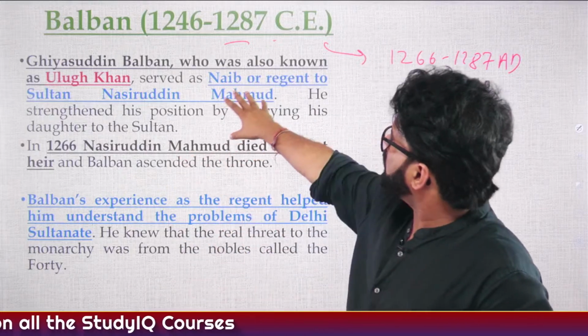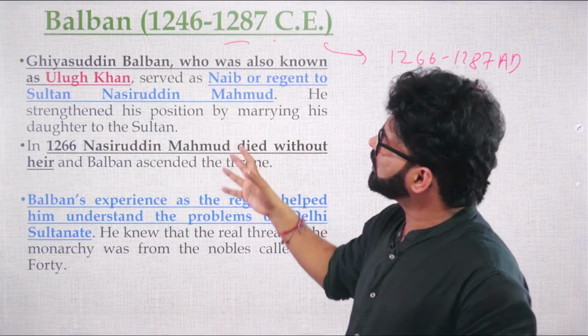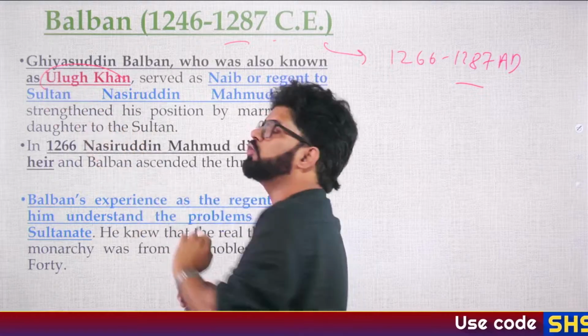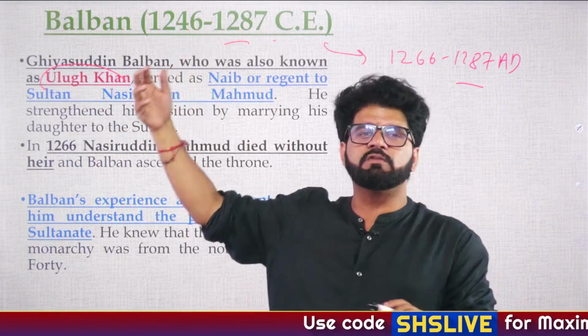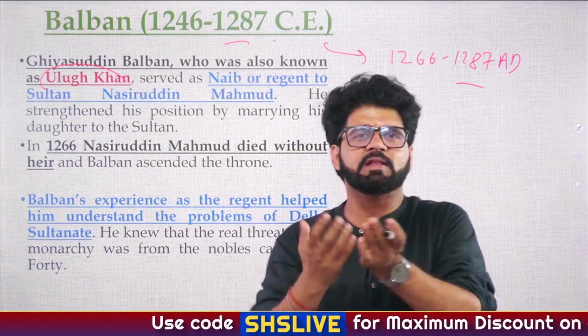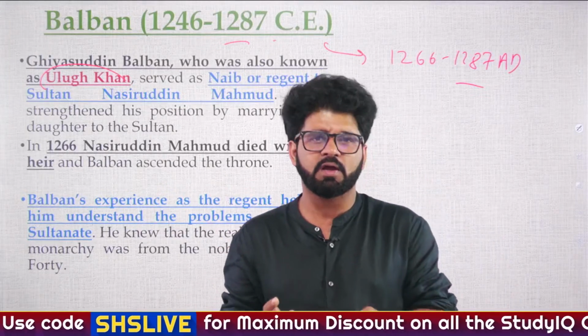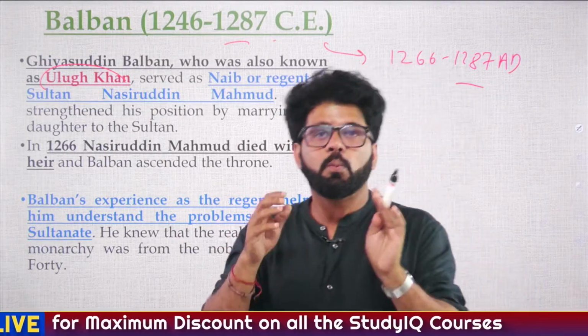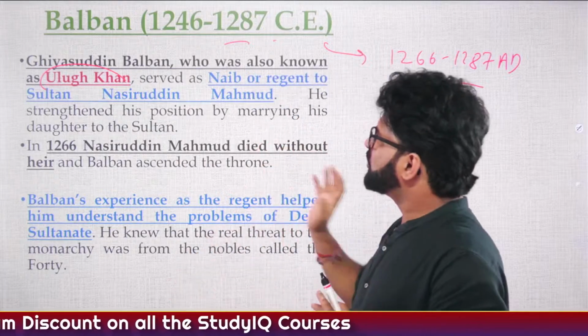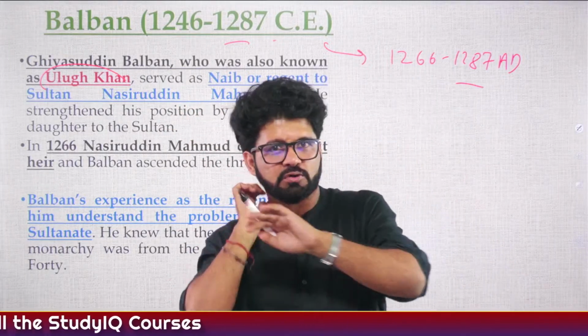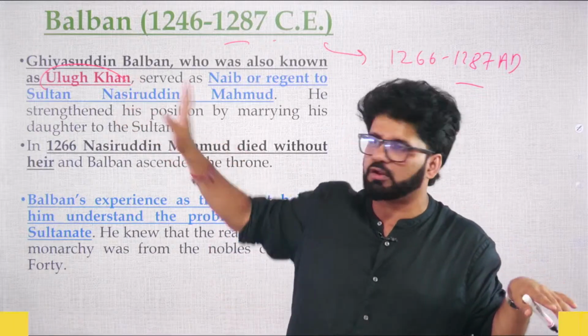Fine. So now here you will see some words like Ulugh Khan. Ghiyasuddin Balban was known as Ulugh Khan. And later on also you will see different rulers and they will take the title of Ulugh Khan. You're like, dude, so many Ulugh Khan. So, what is Ulugh Khan? Please don't get confused with these Ulugh Khan. Later on also you will see many Delhi Sultanate rulers taking the title of Ulugh Khan.